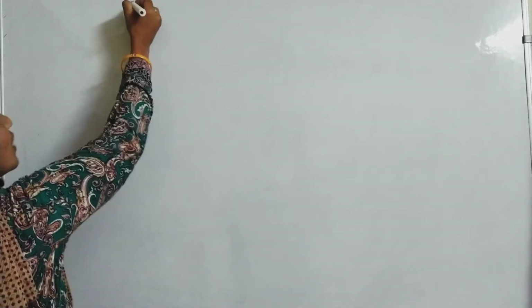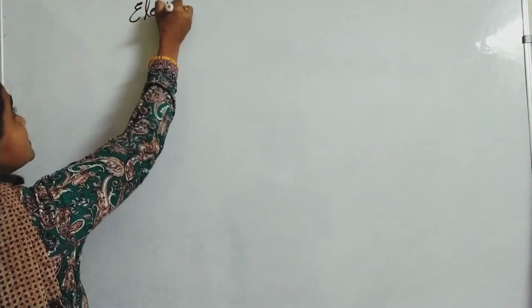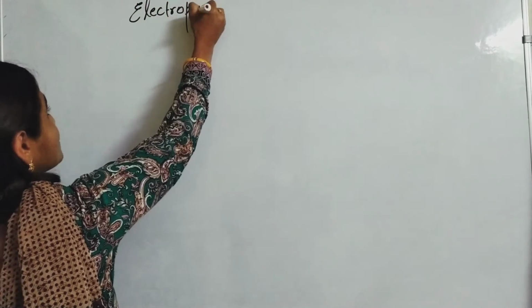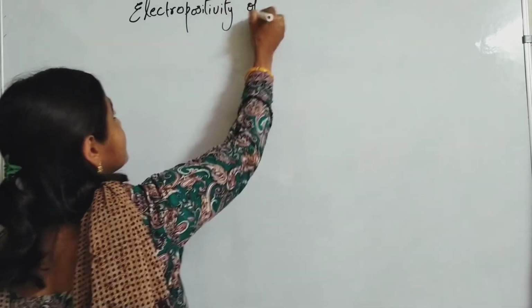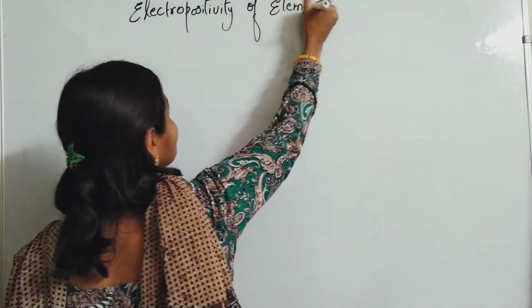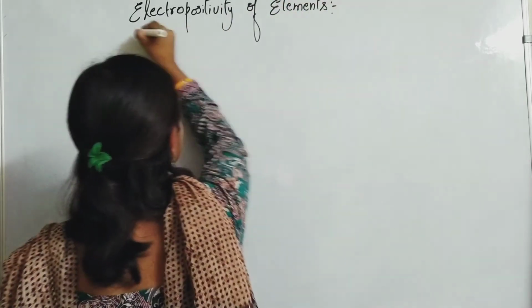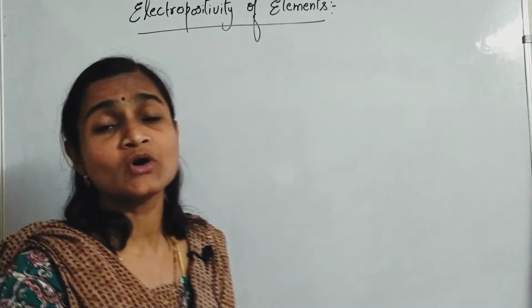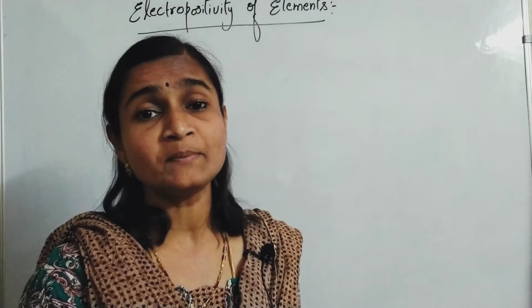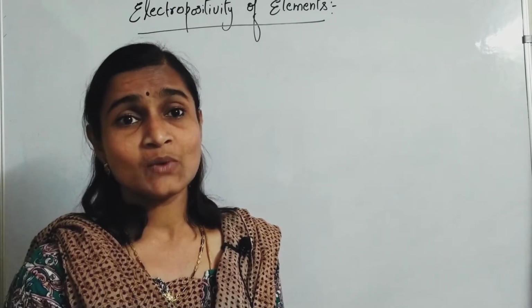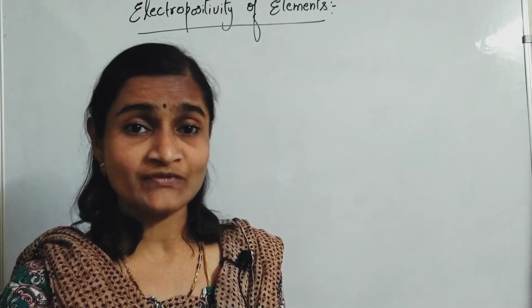Today I'm going to tell you about the electropositivity of elements. Let us learn what electropositivity is. It is also one of the most important periodic properties. What is meant by electropositivity of elements?